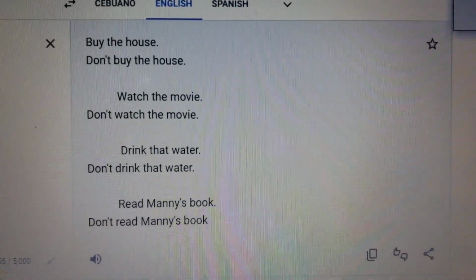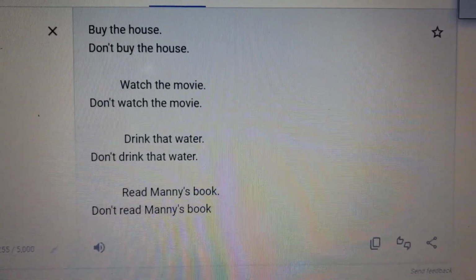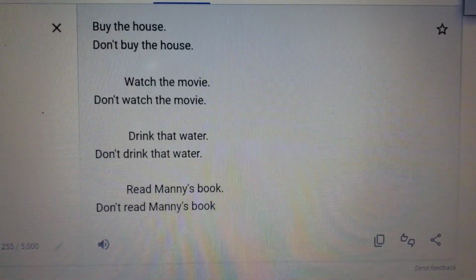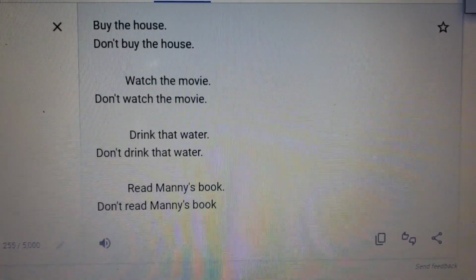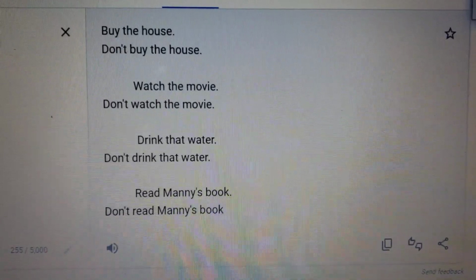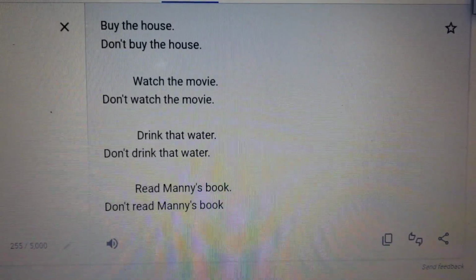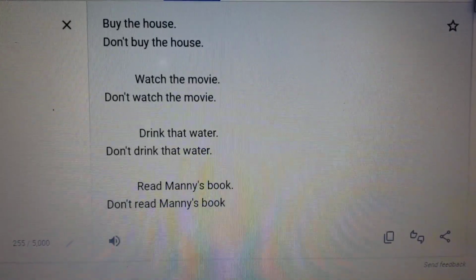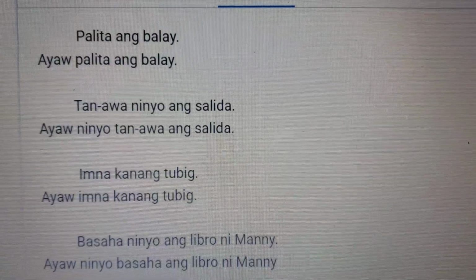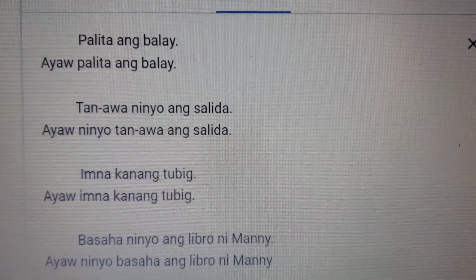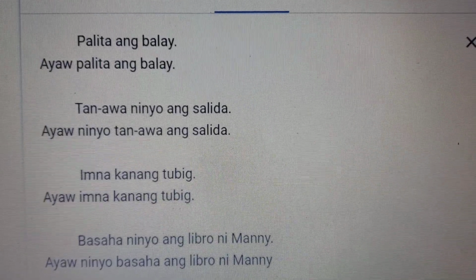Buy the house. Don't buy the house. Watch the movie. Don't watch the movie. Drink that water. Don't drink that water. Read Manny's book. Don't read Manny's book. We're focusing on the house, ang balay.